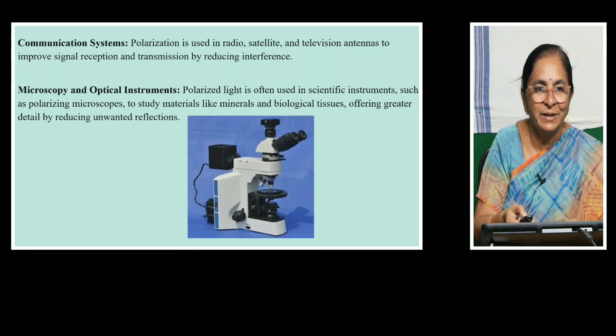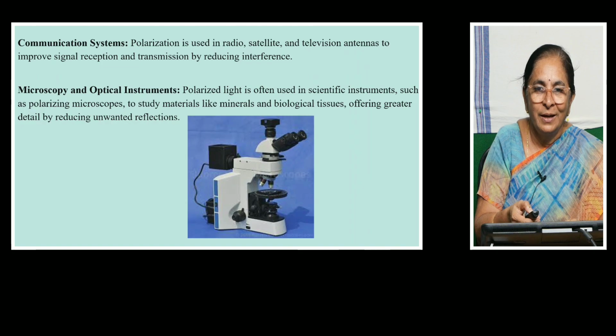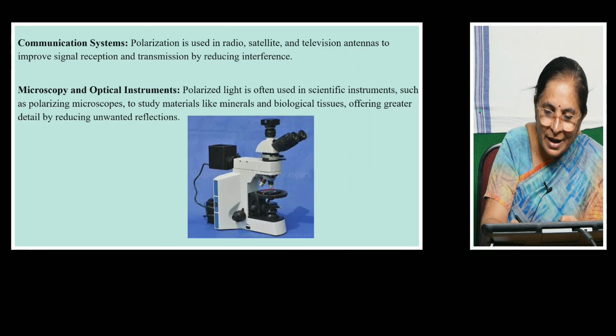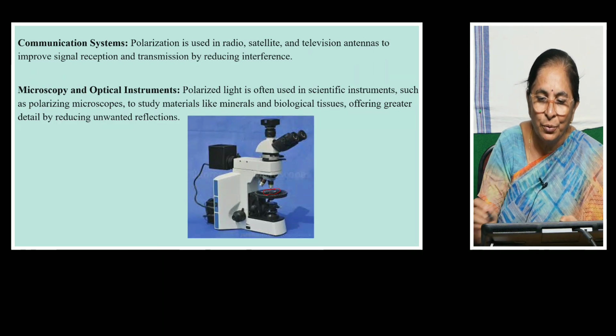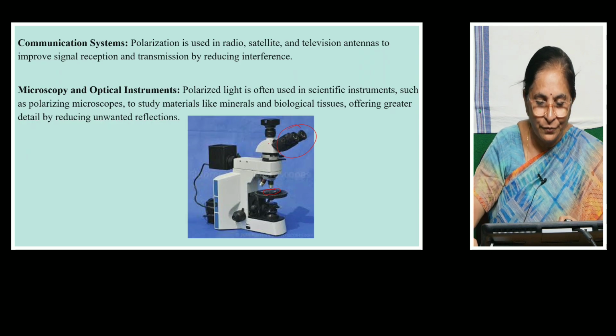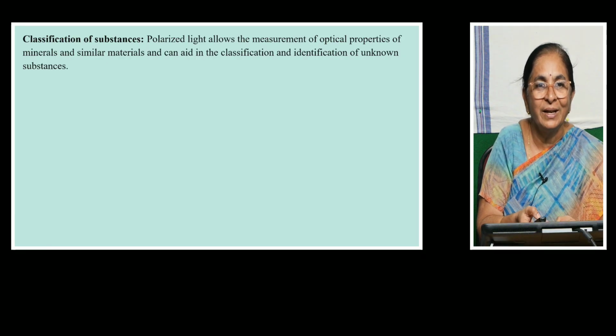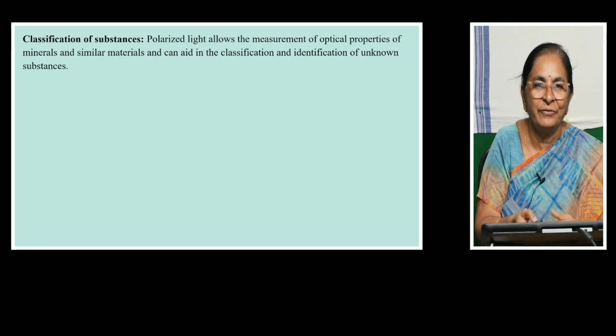This is the polarizing microscope. If you keep a thin film having microorganisms or some minerals and view through the eyepiece, you can study the crystal structure and the mineral structure, everything, so that you can classify the substances in a better way.